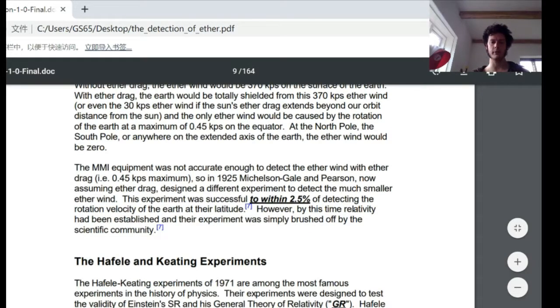The Michelson-Morley interferometer experiment was not accurate enough to detect the ether wind with ether drag. That is approximately 0.45 kilometers per second.